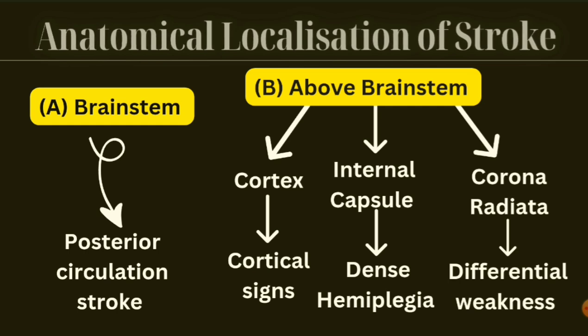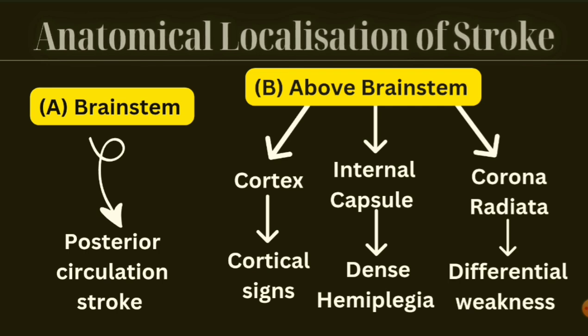Either the lesion can be in the cortex, or it can be in the internal capsule, or it can be in the corona radiata. If the lesion is present in the cortex, there will be cortical signs, for example, aphasia or visual field defects. If the lesion is at the level of internal capsule, there will be dense hemiplegia. But if the lesion is at the level of corona radiata, there will be differential weakness.